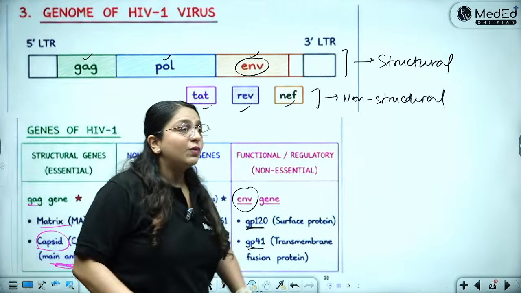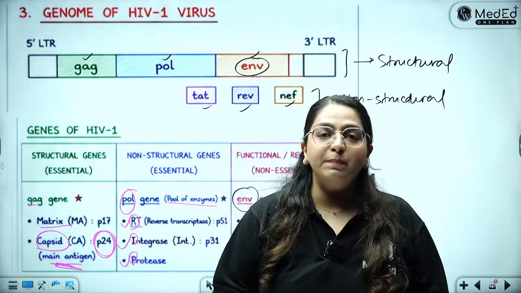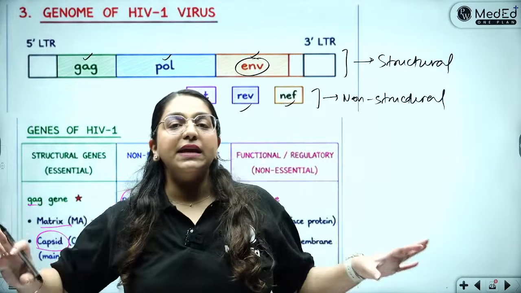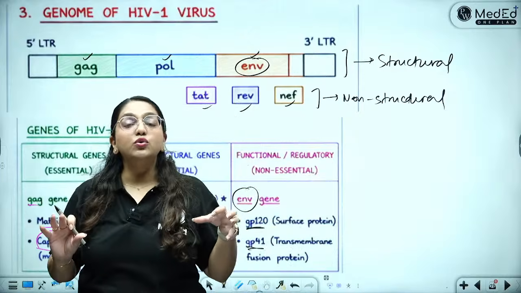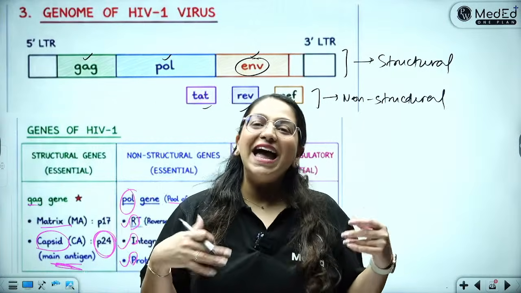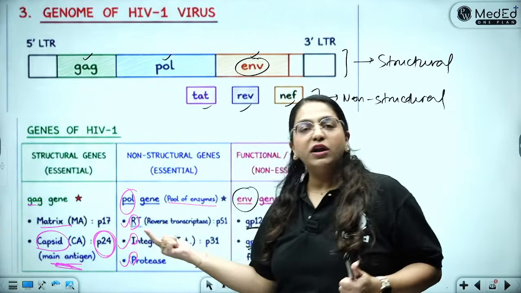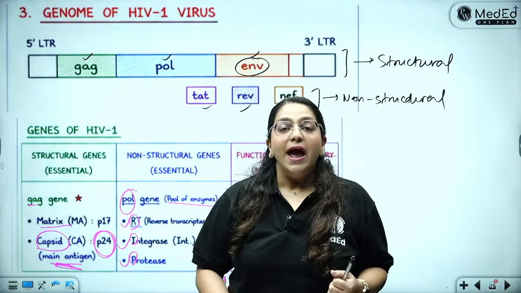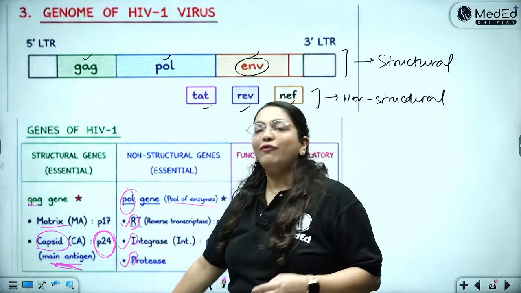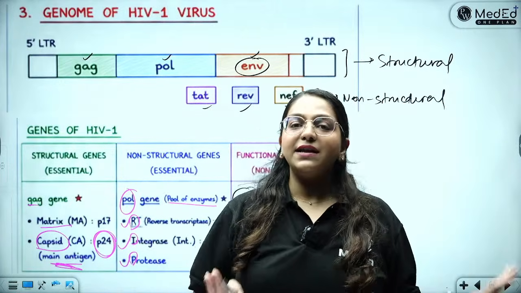Okay. So what are the main antigens? It is GP120, GP41 and your capsid, which is the P24. So these are the antigens that we are going to use in the lab diagnosis. You know that the mainstay of lab diagnosis against HIV is to detect antibodies. So which antibodies will I detect? Anti-GP120, anti-GP41 and anti-P24. And to make it advanced and to overcome the window period, I will also detect the P24 antigen. Why do we read the structure? Why do we read the genes? So that we can easily write lab diagnosis.